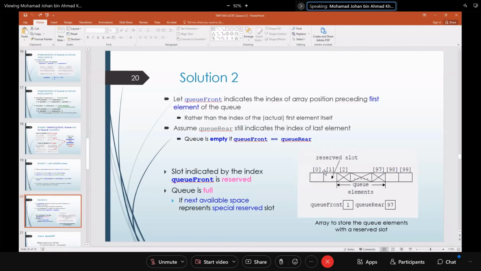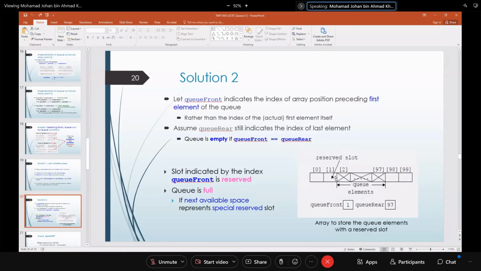Because when you keep on adding values, at one point it will reach here, and it cannot put any value inside the reserve slot.